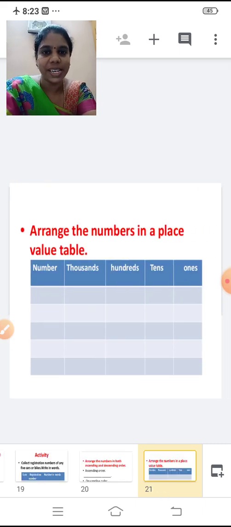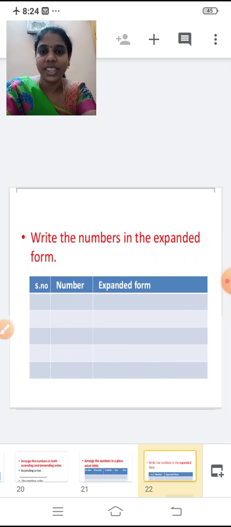Next, arrange the numbers in a place value table. You know what is a place value table, right? Whether it is in ones place, tens or hundreds or thousands place. Next, write the numbers in the expanded form. You know what is expanded form, right?